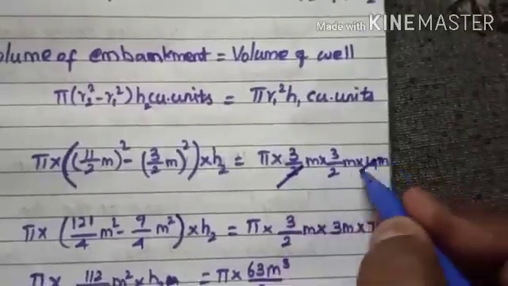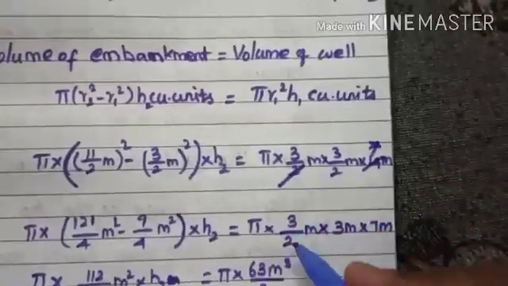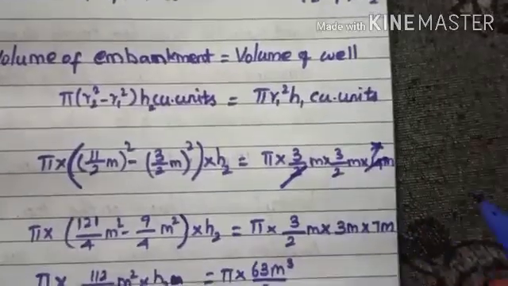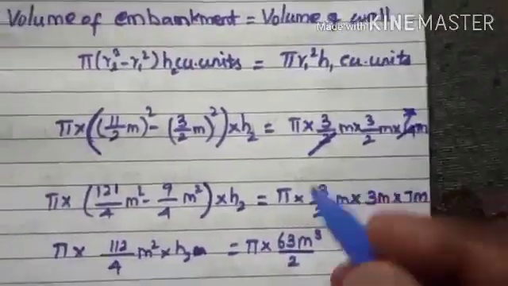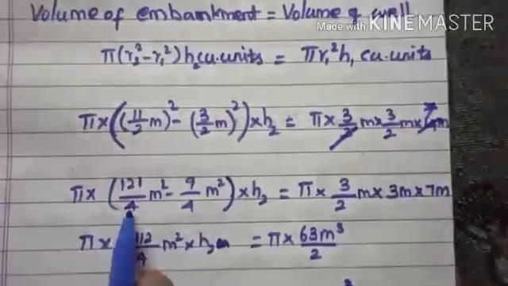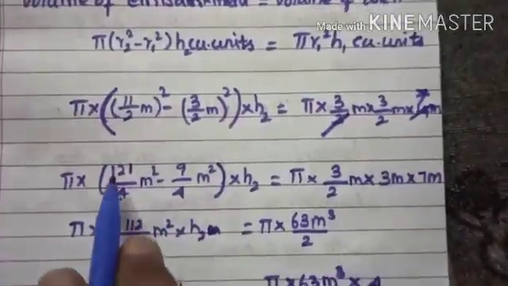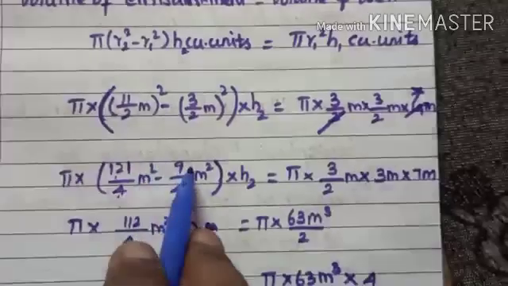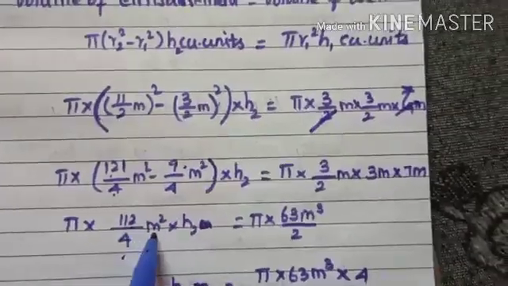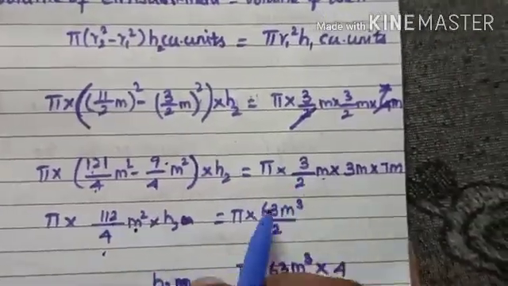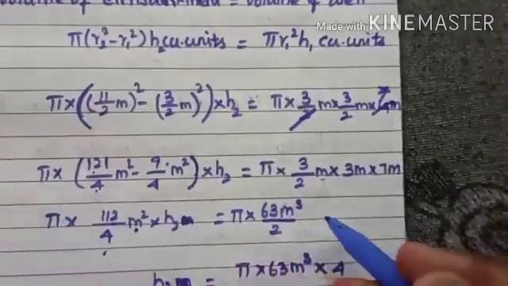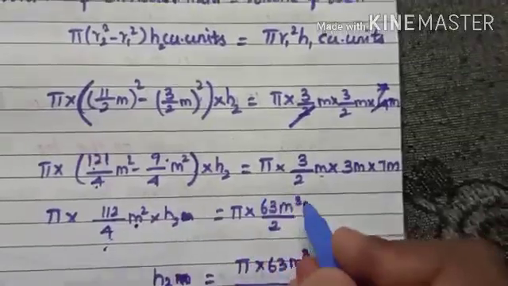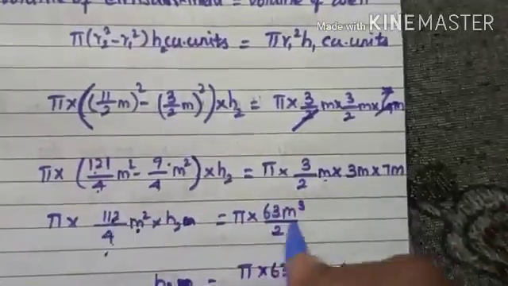1 2s are 2, 7 2s are 14. You get 3 by 2 into 3 into 7. Now you multiply this: 3 3s are 9, 9 7s are 63 by 2. You can take the common denominator 4. You subtract 121 minus 9, you get 112 meter square. And here you get 63 by 2. You need to keep this h2, and the remaining part goes to the right hand side, means this 4 goes to multiplication, 112 goes to division.